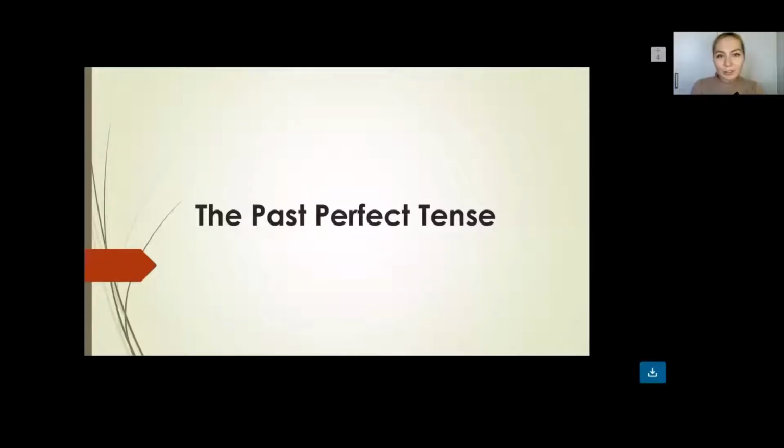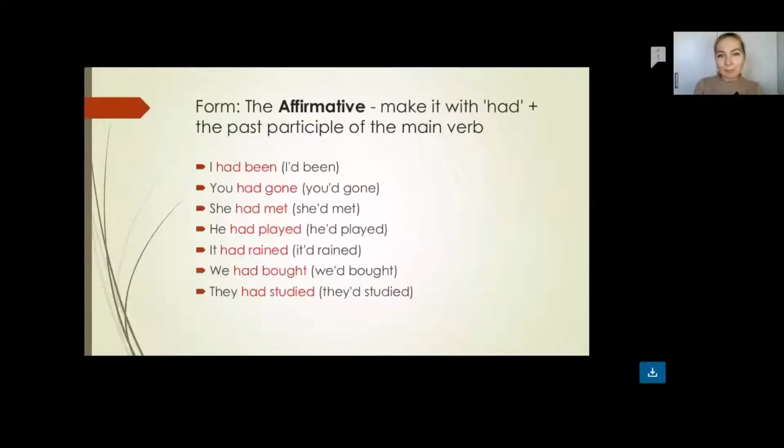Hello everyone, today we are going to review two other tenses: the past perfect tense and past perfect continuous. Please listen to me carefully. I hope this video will be very useful for you and you will get to know something new from this material. So we will start out with the past perfect tense.